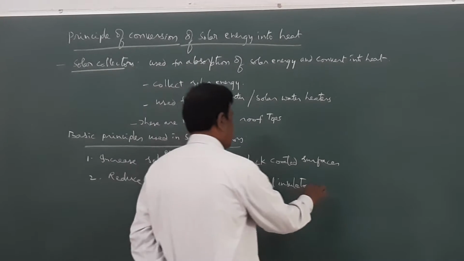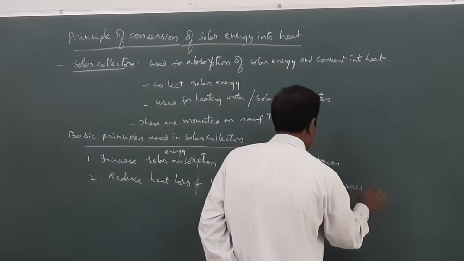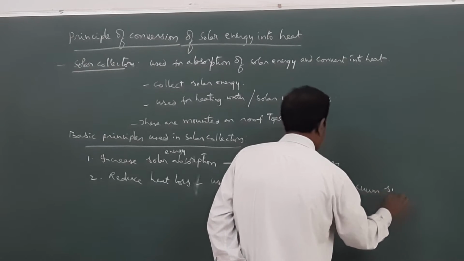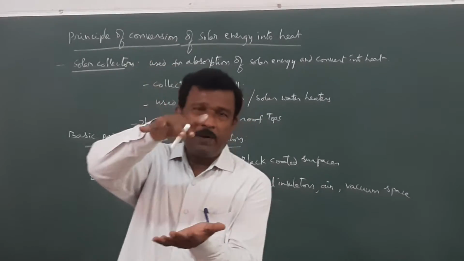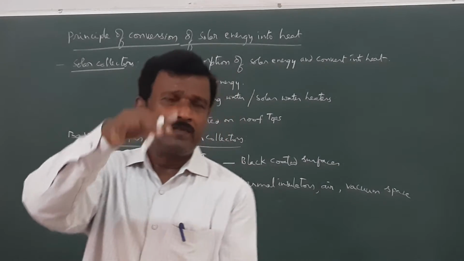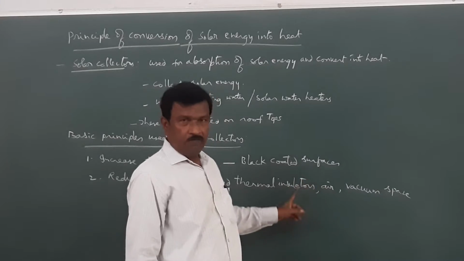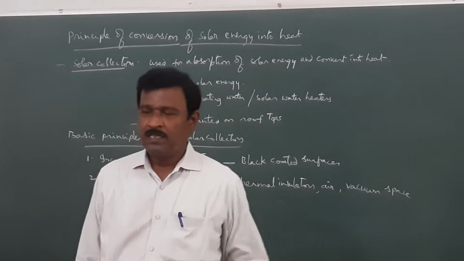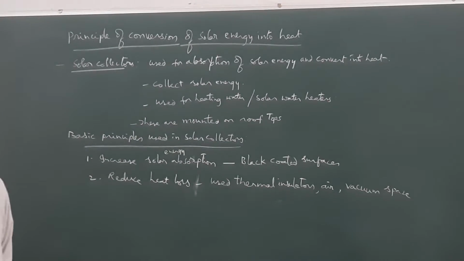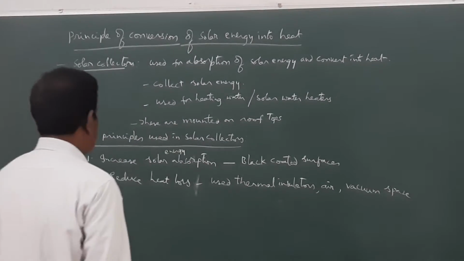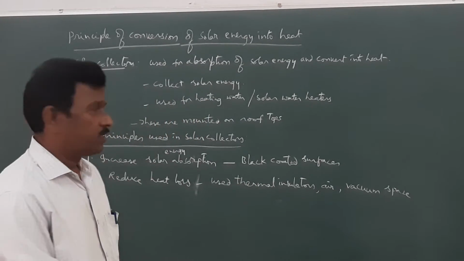Or air or vacuum spaces. If the upper surface of the absorber is evacuated or filled with air or filled with any insulating material, then there will not be any loss of solar energy due to radiation or reflection.